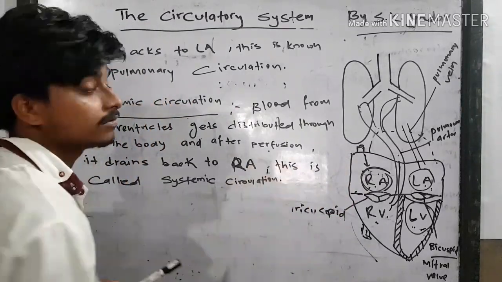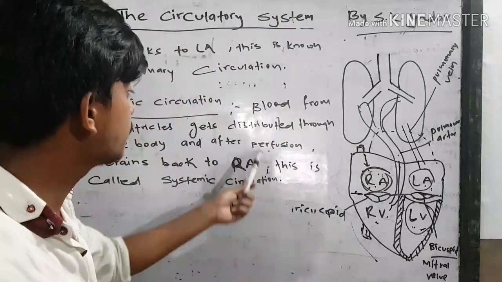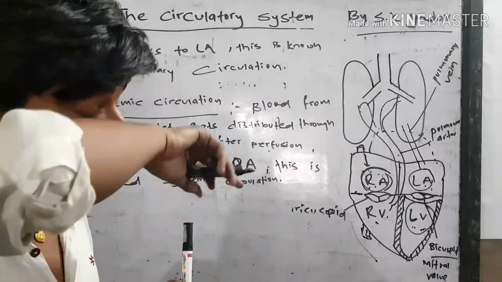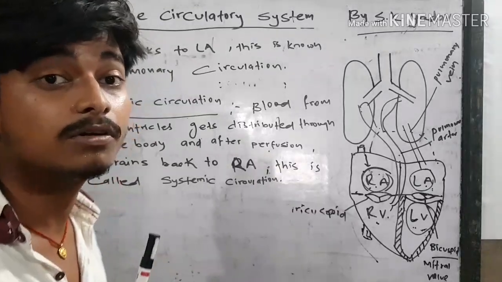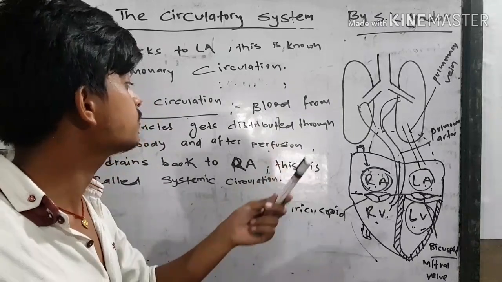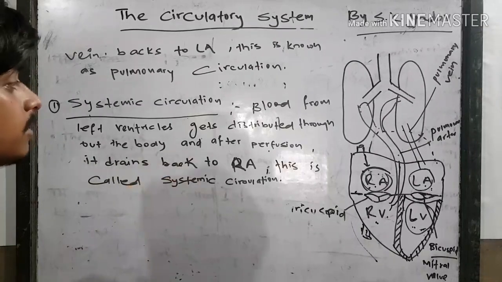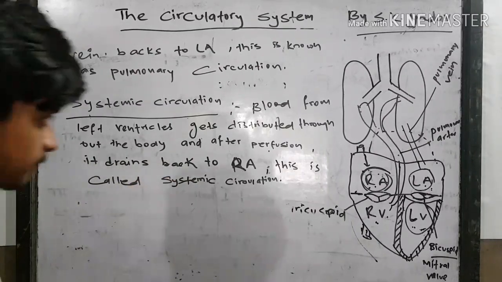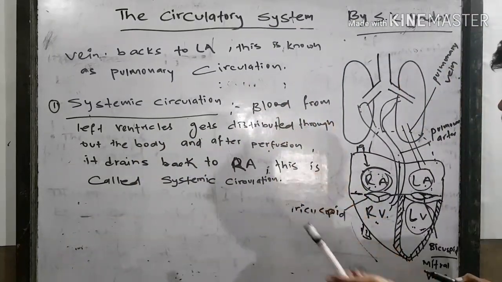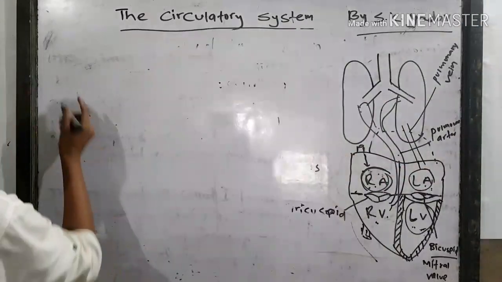Here the term perfusion: what is perfusion? The movement of oxygen which we inspire into the lungs gets perfused into the deoxygenated blood which runs in our body, and after this diffusion of oxygen, this is known as perfusion. So this way you can classify systemic circulation, pulmonary circulation, and the movement of blood flow. So note it down.